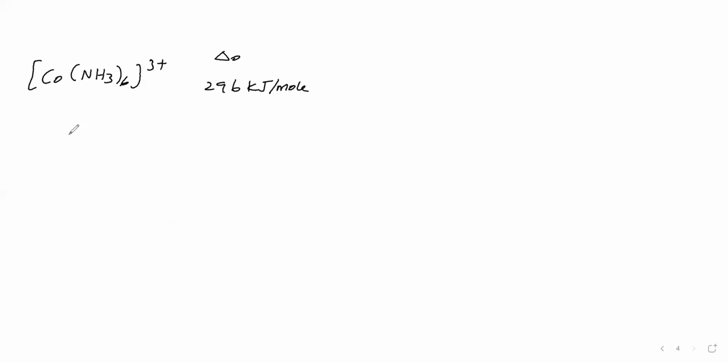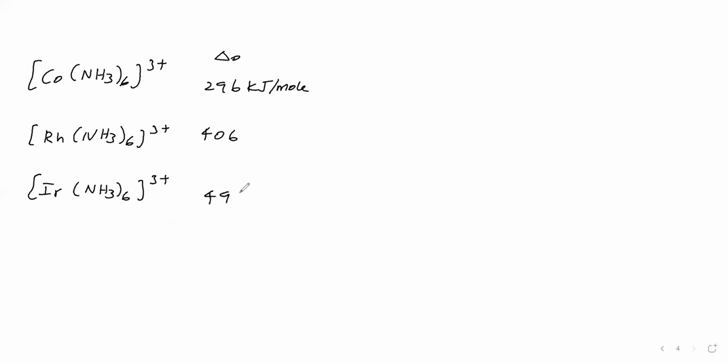Next we will take the rhodium complex, Rh(NH3)6 3+. For that, delta naught is 406. Next we will take the iridium complex, for which delta naught is 490 kilojoule per mole.